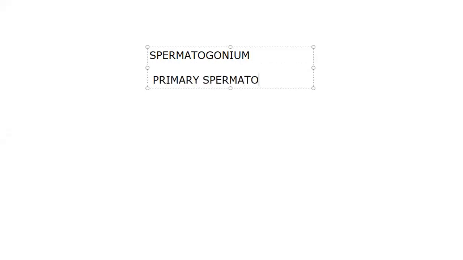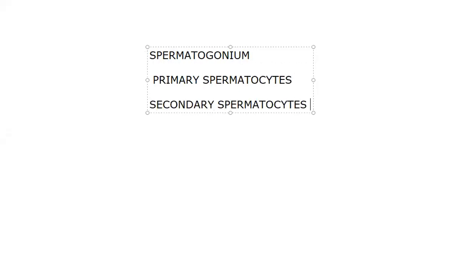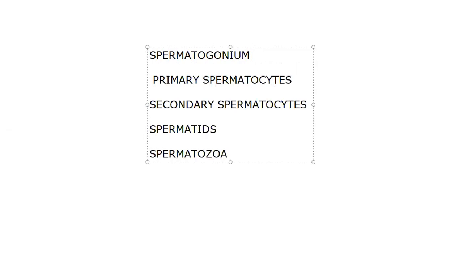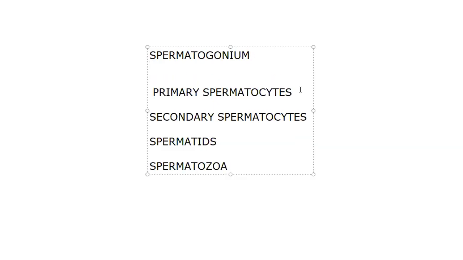Primary spermatocyte develops into secondary spermatocytes. Secondary spermatocytes develop into spermatids. Spermatids transform into spermatozoa. This is the compact area which I am showing here.